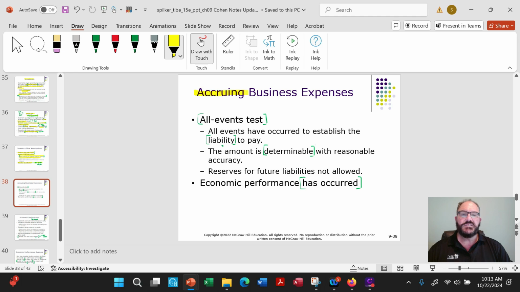Accruing business expenses. So again, the events have occurred to establish the liability to pay. Okay, so we're going to accrue the liability. It means we're recognizing the expense and creating the liability to pay it. And it has to be determinable with reasonable accuracy. Notice here, reserves for future liabilities are not allowed, so you don't make reserves for that. And the economic event, whatever it is, has occurred. That's the requirement.